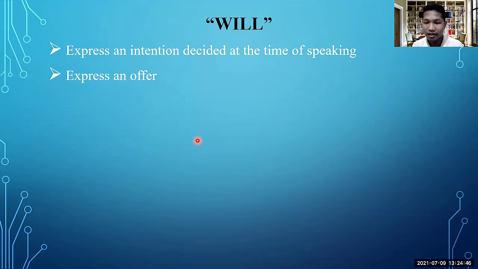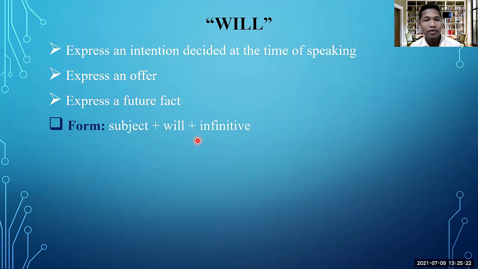Another one is to express an offer. So we want to offer something to someone, we want to offer help to someone. That's why we use will to express our feeling, our thought, our ideas. The other one is that we use will to express a future fact, something that is a fact in the future. So you use will as well. So don't worry, I will give you the form, and I will tell you the examples of each scenario, or we can say of each condition as well. So don't worry about that.